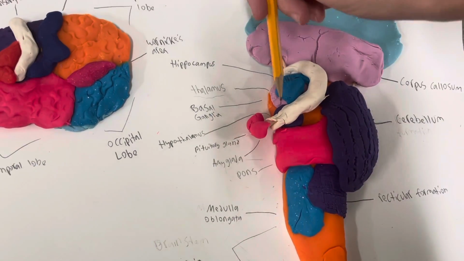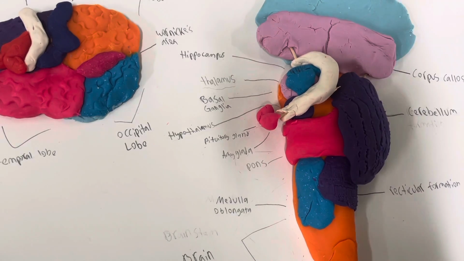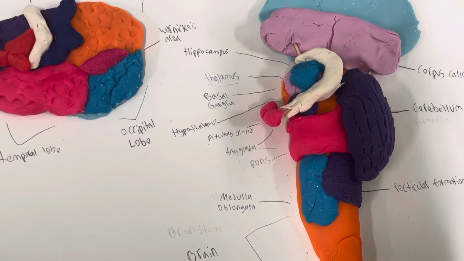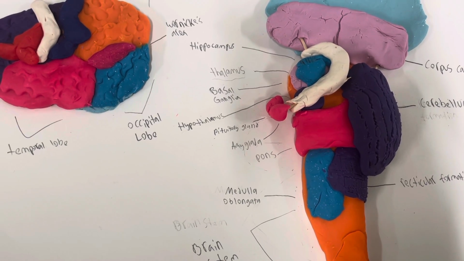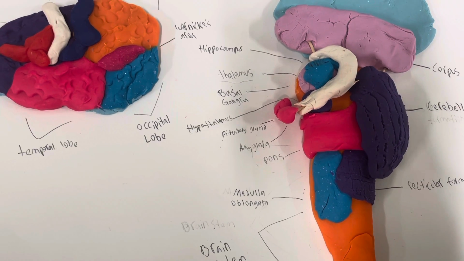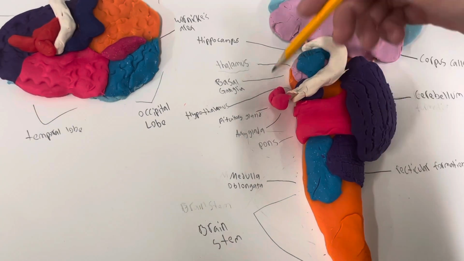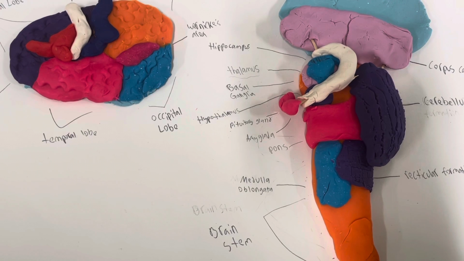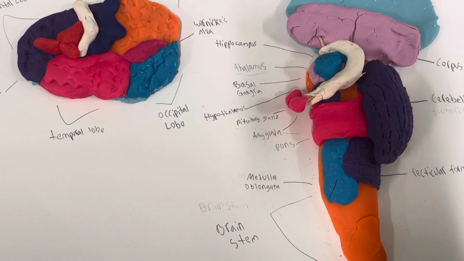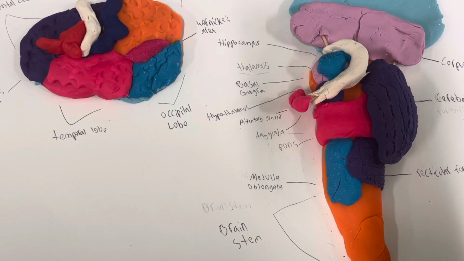Next we have the hypothalamus, which is in purple under here. And that controls many motivated behaviors like eating, drinking, and sexual activity. It controls automatic functions such as body temperature and heart rate. Then we have the pituitary gland, and the pituitary gland controls growth and regulates other glands, also known as the master gland.